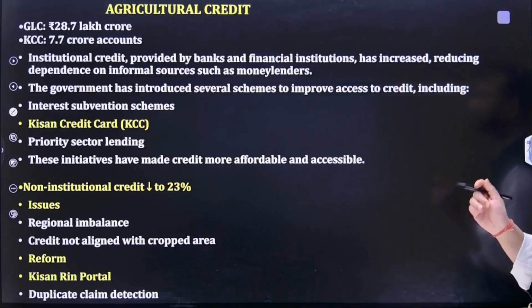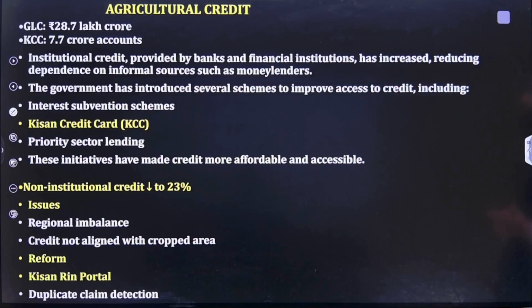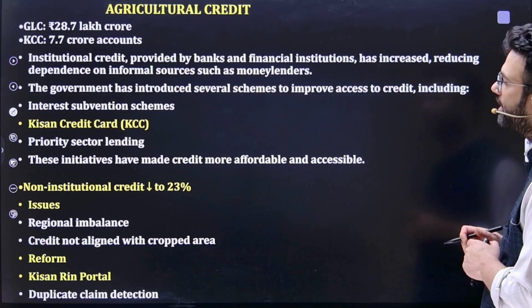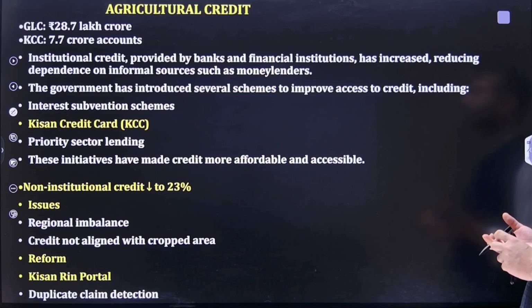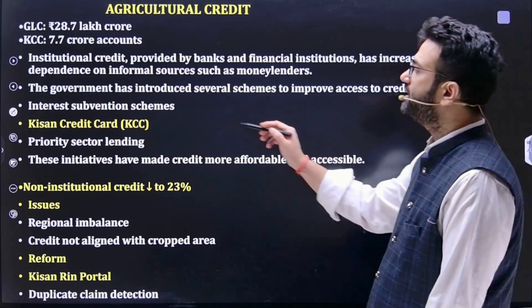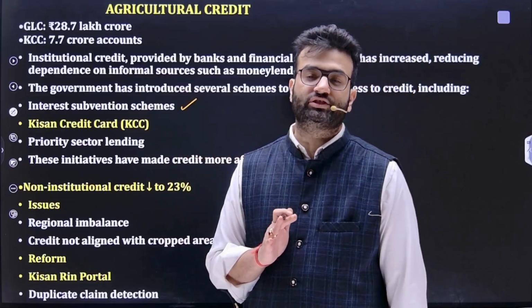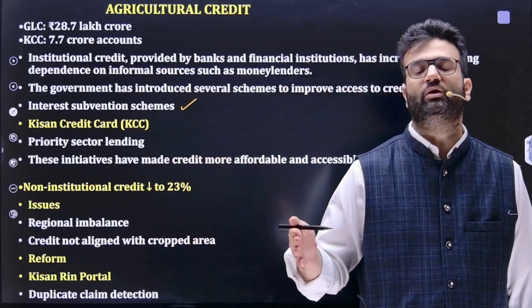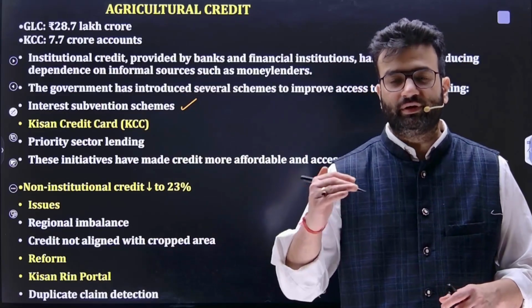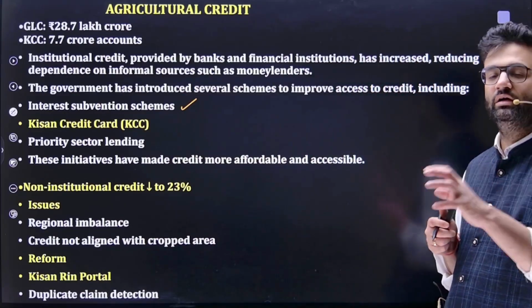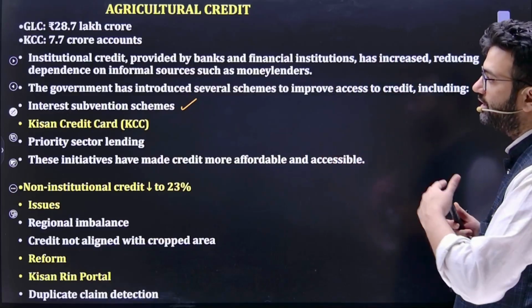So under the Kisan Credit Card, 7.7 crore accounts have been opened. Institutional credit, that is through formal sources provided by banks and financial institutions, has increased, reducing the overall dependence on informal sources such as money lenders. Government has introduced several schemes to improve access to credit, including the interest subvention scheme. Very important. Under the interest subvention scheme, if they pay the loan interest on a timely basis, the government can reduce that interest amount.